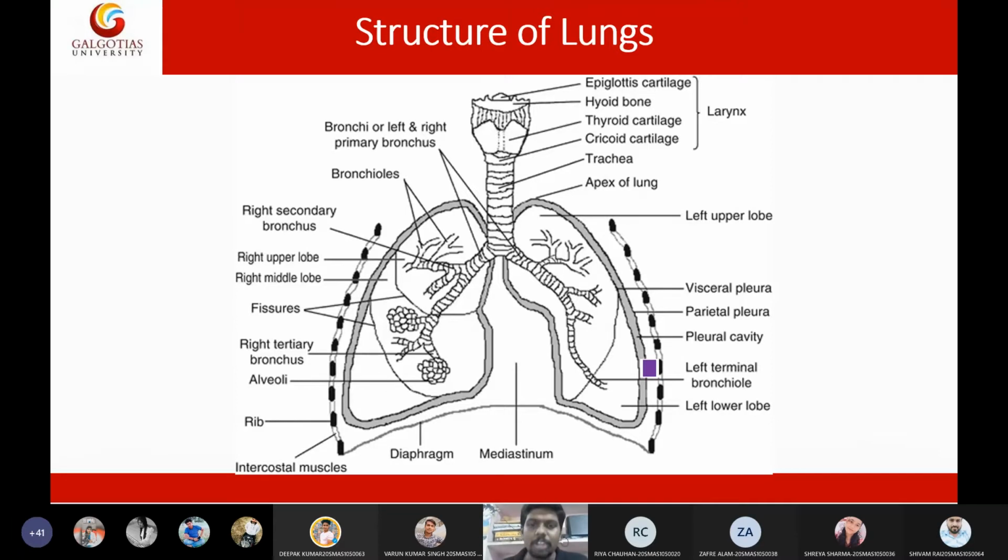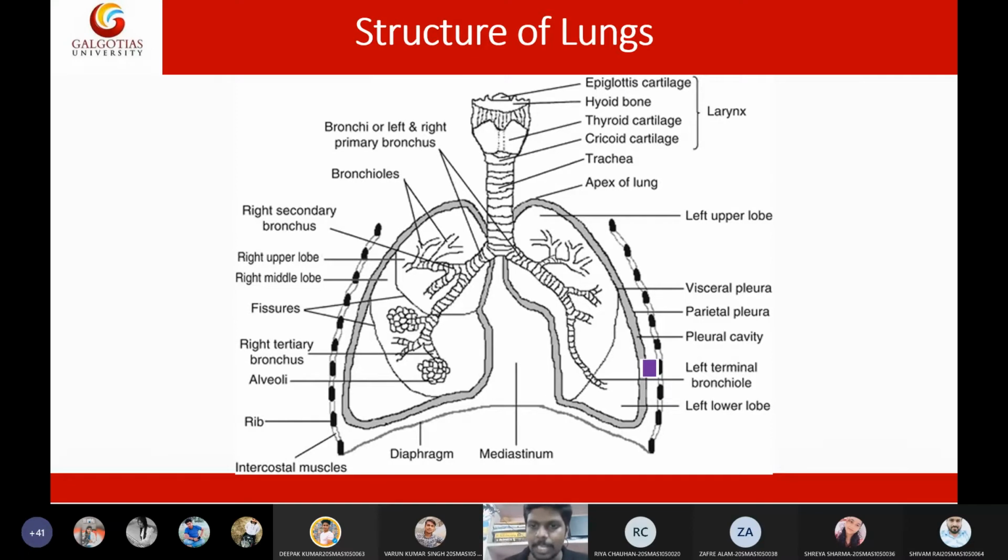Sometimes this can also be filled with some pus material, and there is a term for it, pyothorax. So pyothorax means filling of the pleural cavity with pus, which is commonly seen in bacterial infection.